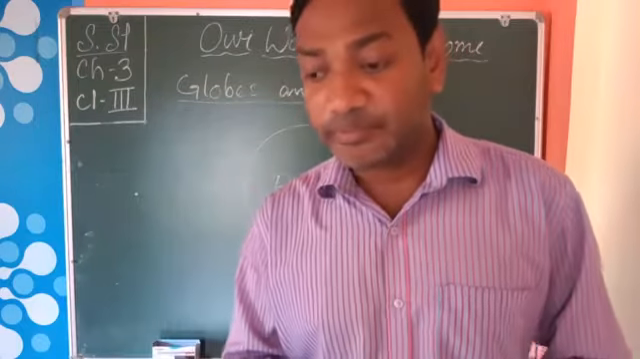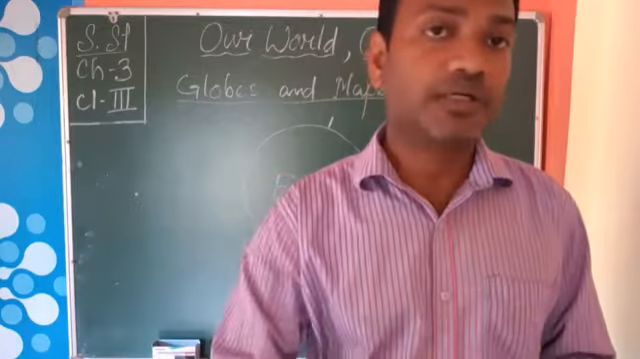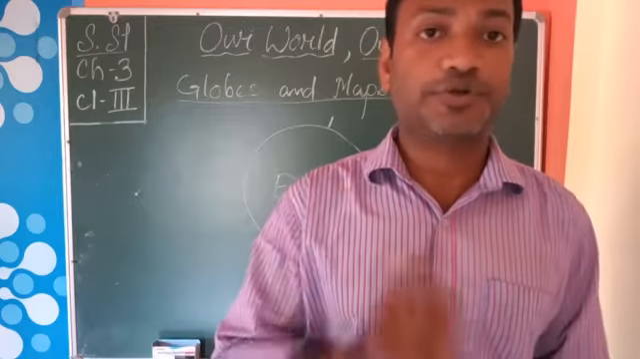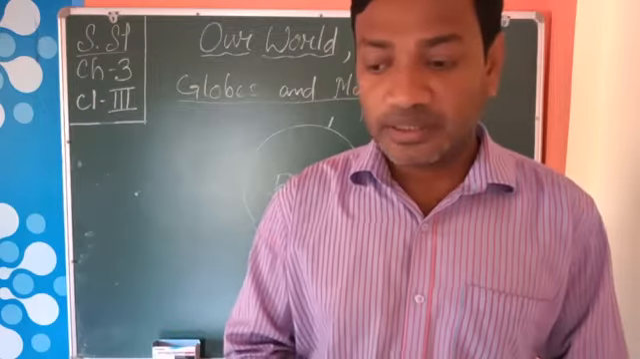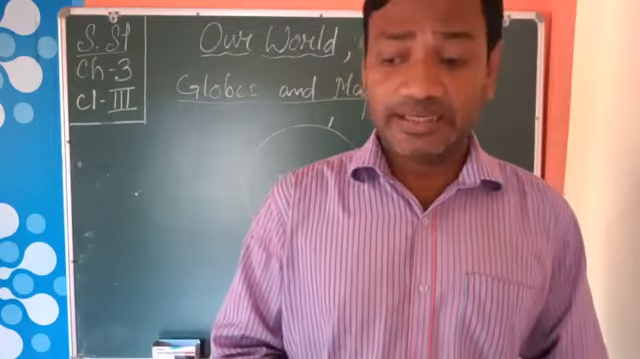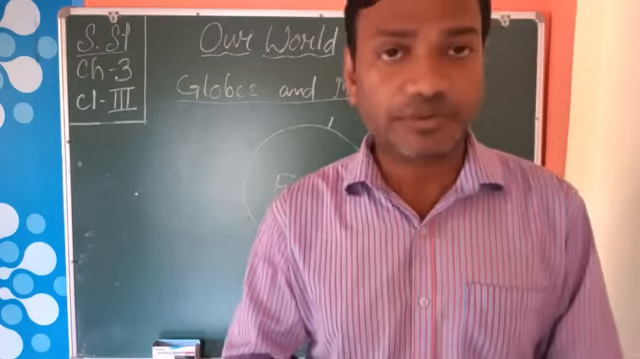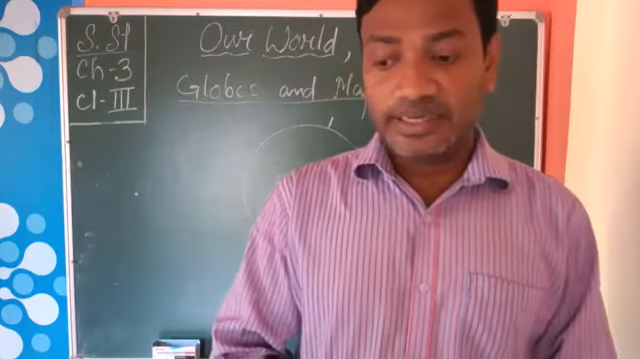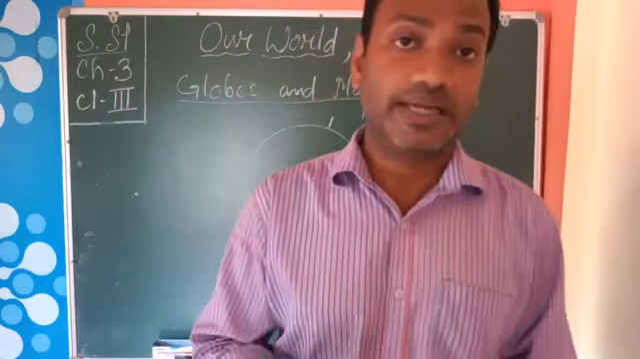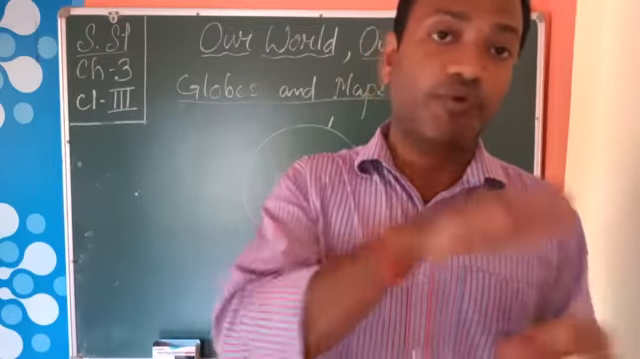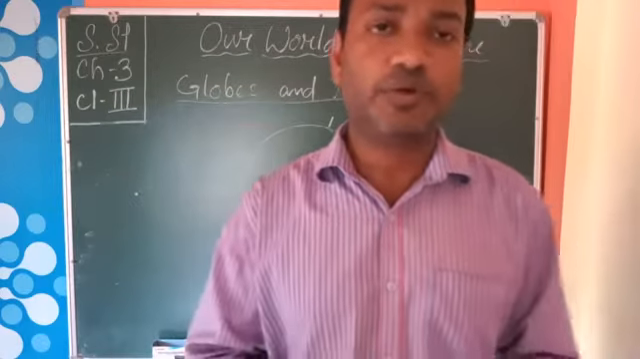And on a map, small details of any part of the earth can be shown. Then globes are big and difficult to carry. As a globe is round in shape, it is difficult to carry and it is big also. And maps can be easily folded as they are on paper, so we can take them anywhere. So these are the differences between globes and maps.